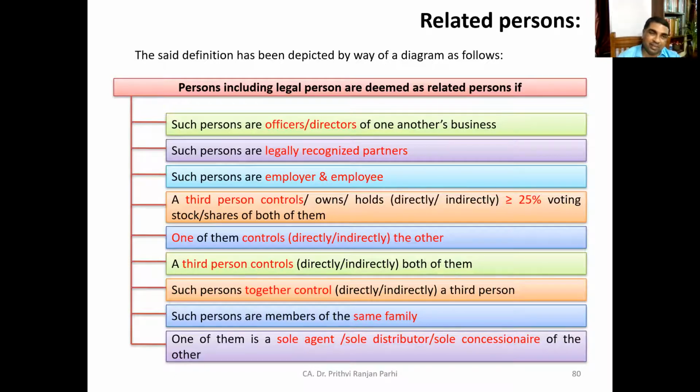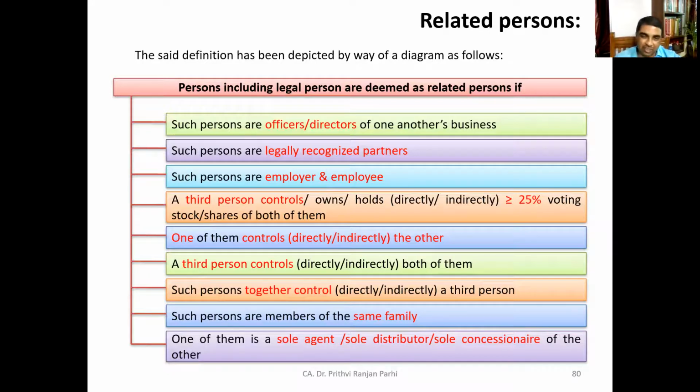Okay. Next point is that one of them controls the other. Suppose A controls B or B controls A. Then also they are related persons. Or a third person controls both of them directly or indirectly, even without 25% holding.